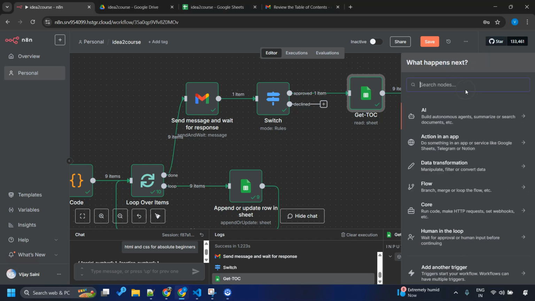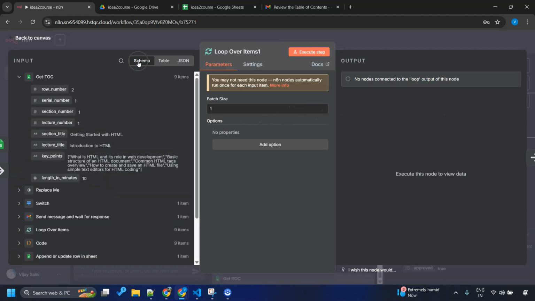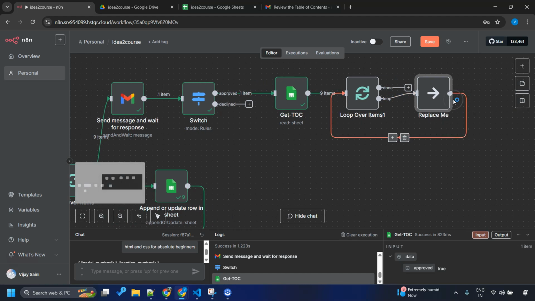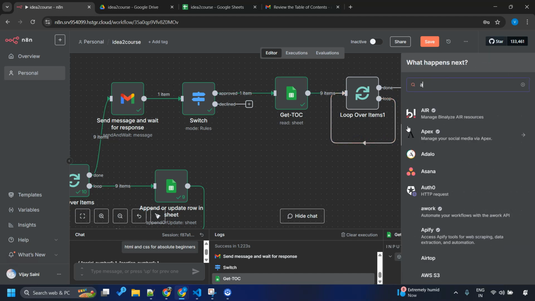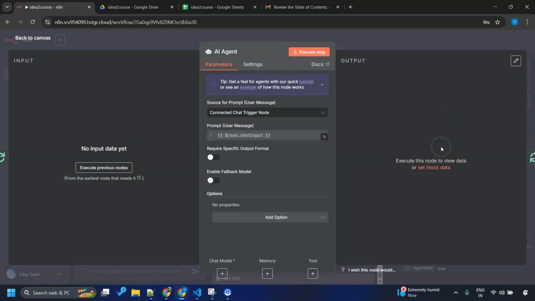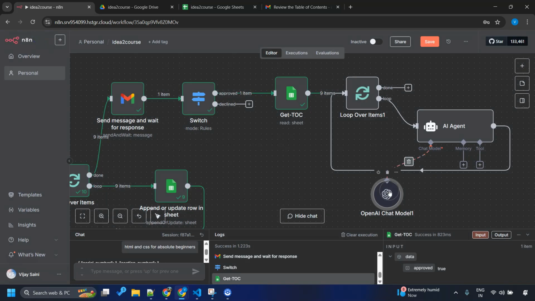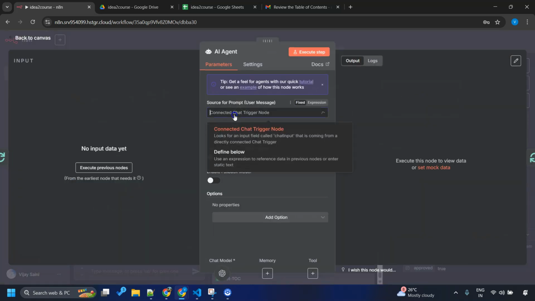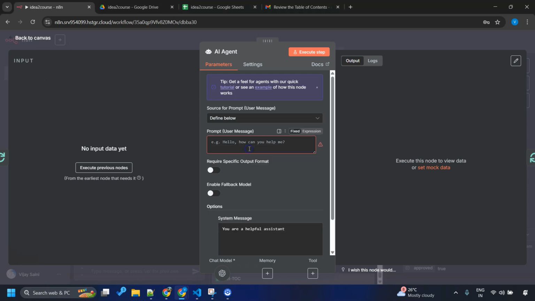So let me add a loop. I've already explained this, so I'll be a little fast. This replace me is meant for replacing, so let me simply delete this. What we want instead here is another AI agent. Add your account and select your model. Go back, go to the AI agent. We do not want the connected chat trigger. Instead we want to define our prompt, and add a system message as well.